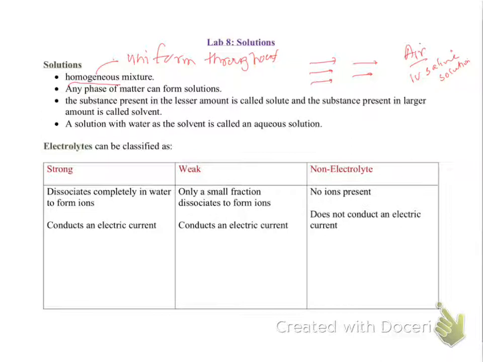So now when we make a solution, let's say I put water and put a pinch of salt in it, then the substance that is present in the lesser amount is the solute, and the substance that's present in the larger amount, in this case water, is called the solvent. And if you are using water as the solvent, then we call it an aqueous solution. For example, if I say NaCl(aq), that means I took solid NaCl, put it in the water, and made the solution of salt in the water.